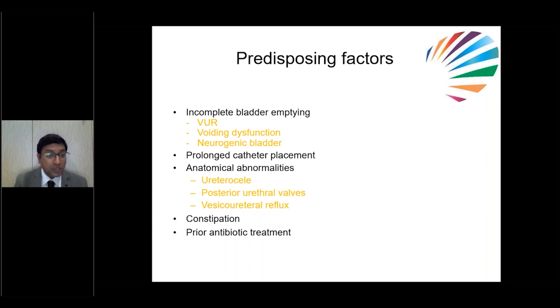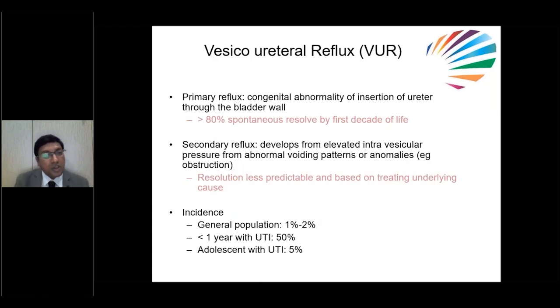Here, proper history is so important to diagnose. Usually, parents won't give this information. You have to elicit it. If constipation is there, the treatment of constipation is very, very important. And if the child is using antibiotics for a long time, that is also one of the reasons for recurrent urinary tract infections. Coming to VUR, it might be primary or secondary.